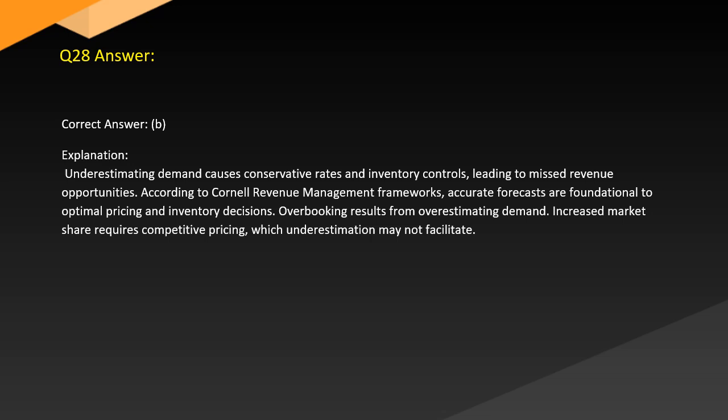Answer. Correct answer: B. Explanation. Underestimating demand causes conservative rates and inventory controls, leading to missed revenue opportunities. According to Cornell Revenue Management Frameworks, accurate forecasts are foundational to optimal pricing and inventory decisions. Overbooking results from overestimating demand. Increased market share requires competitive pricing, which underestimation may not facilitate.